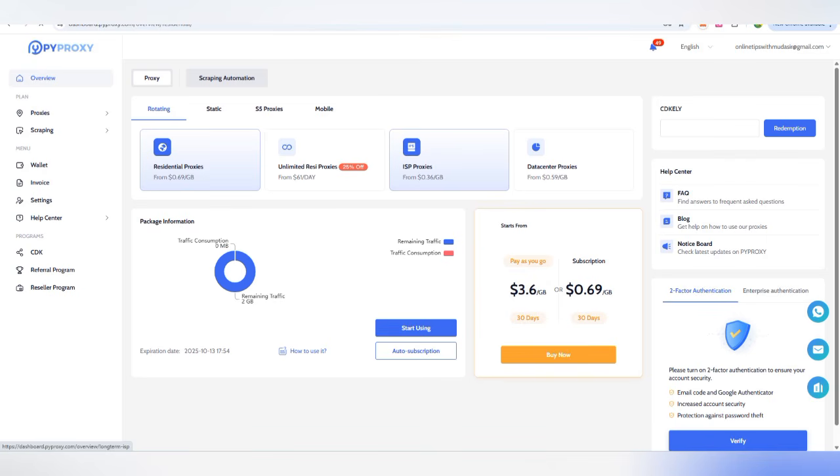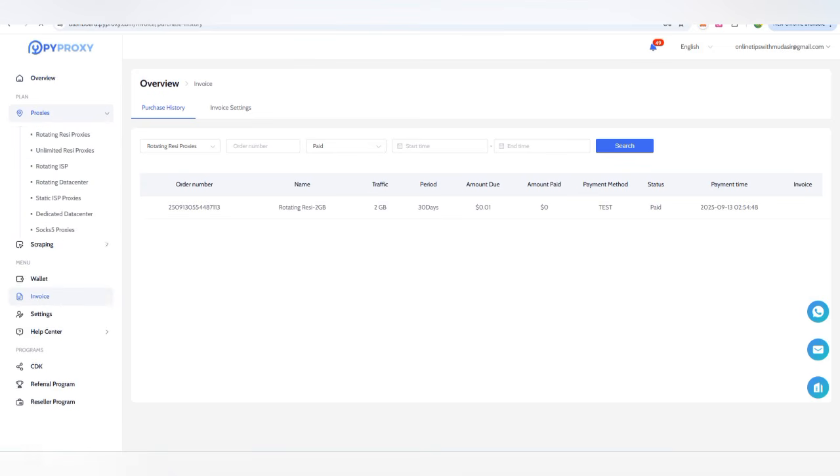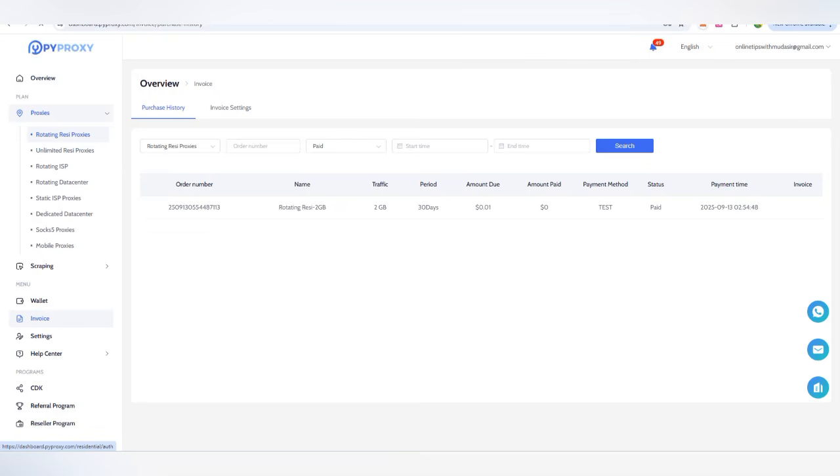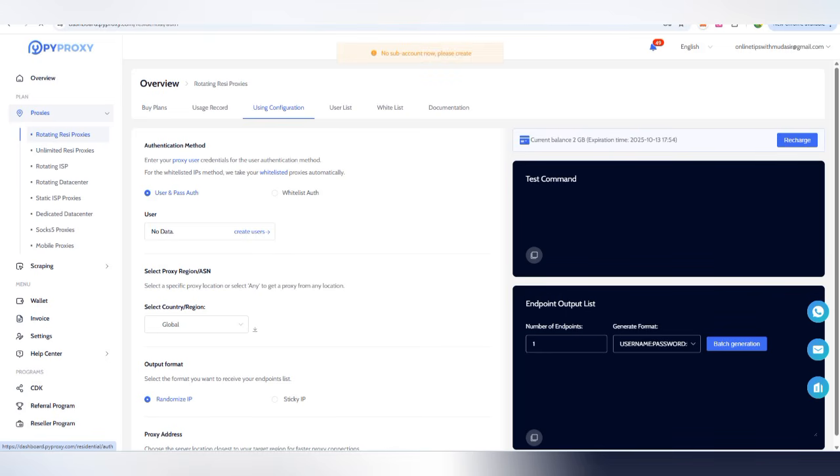Now, after logging in successfully, you can go to your account. There you can check how, first of all, you need to get the IPs. So first, you need to come here, there is also the invoice, or you can check the proxies number. There is residential proxy. If you need it here, there are also plans.